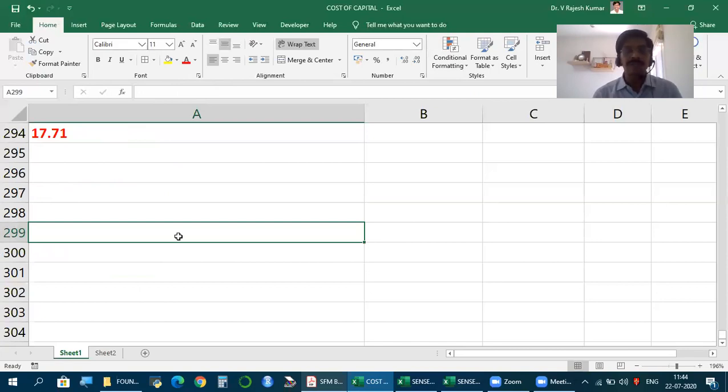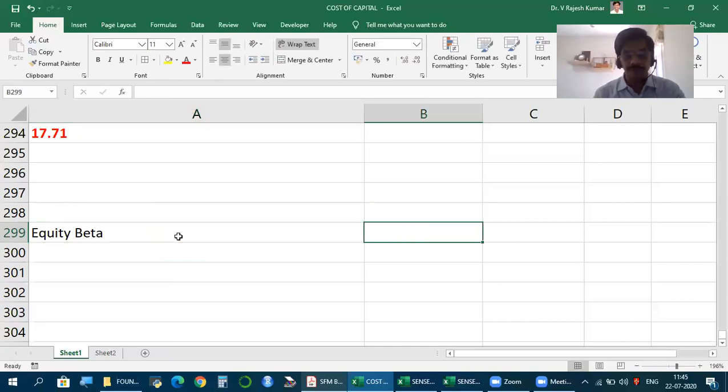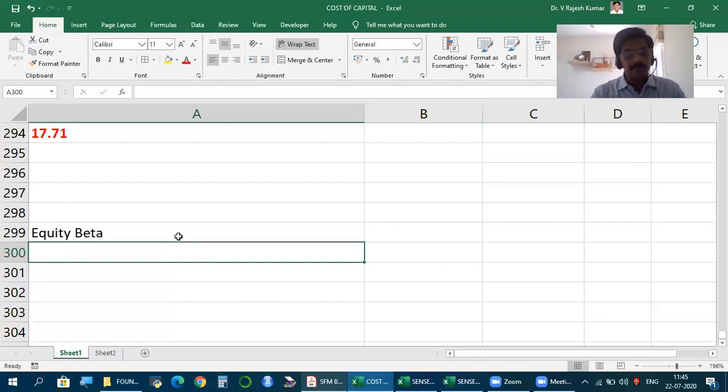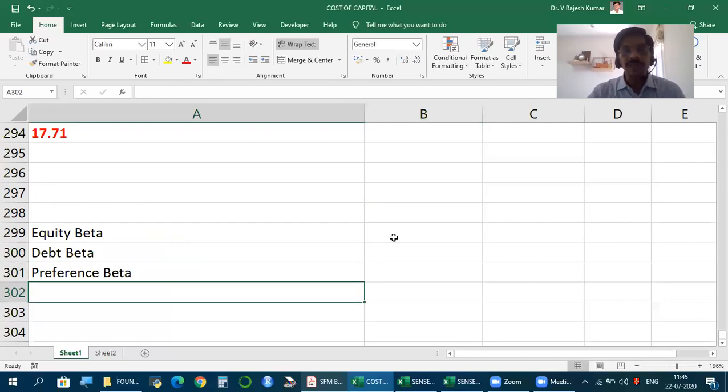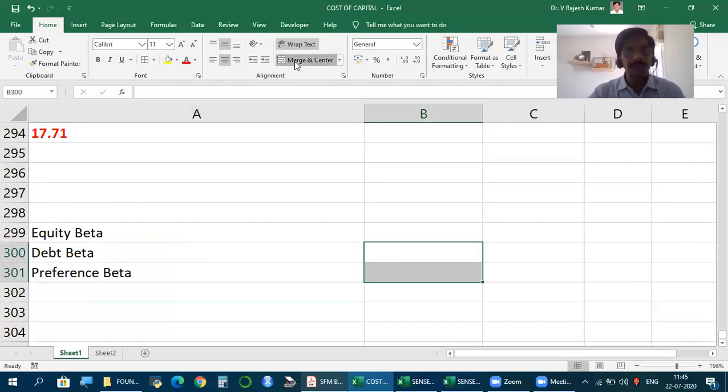What's the relevance of this method? Why this plays an important role in strategic financial management is something you will explore as we start discussion into the subject. But so much foundation is essential. Now, one small point at the end. Friends, equity beta: how to calculate? We have seen what all inputs we need to know. But debt beta and preference beta, friends, nothing said, nothing mentioned.